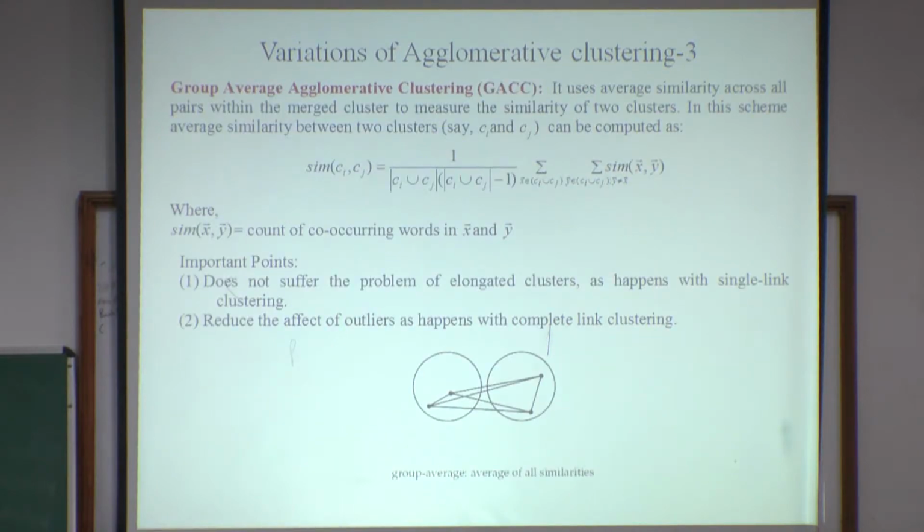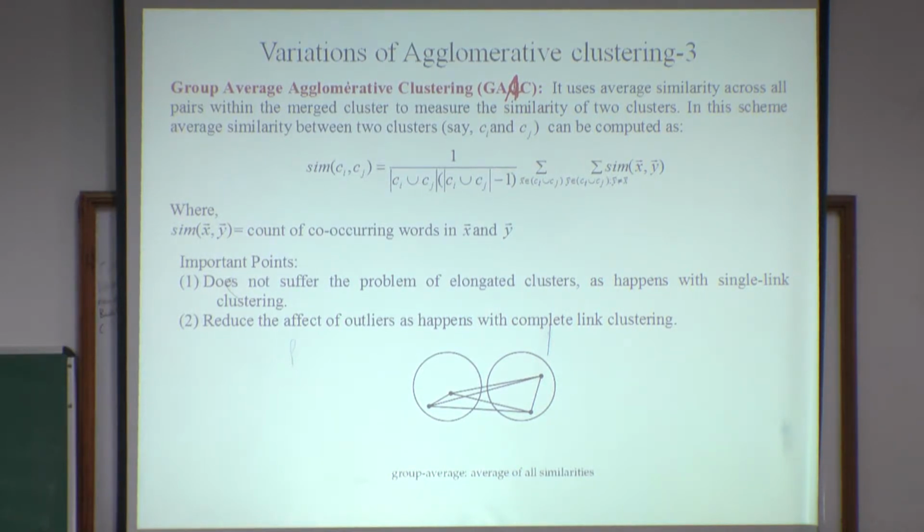The other and most useful version of agglomerative clustering is group average agglomerative clustering. It uses the average similarity across all pairs within the merged cluster to measure the similarity of two clusters.